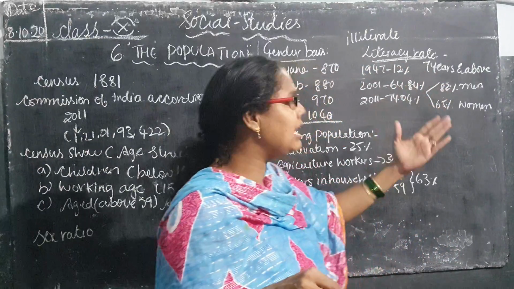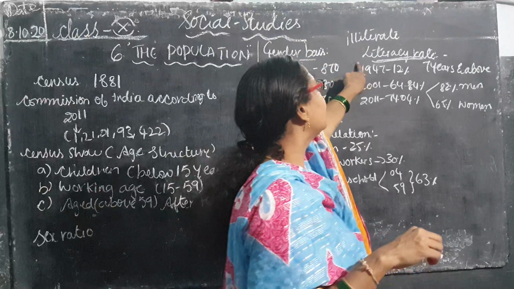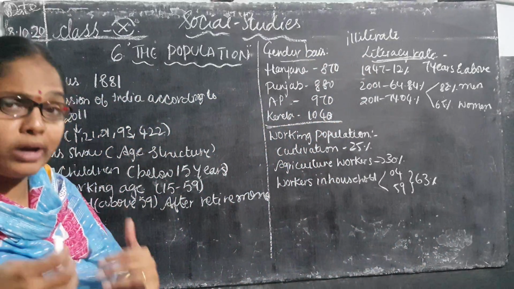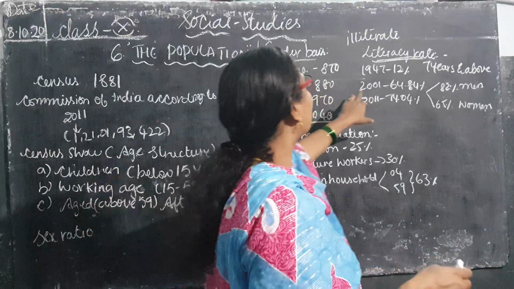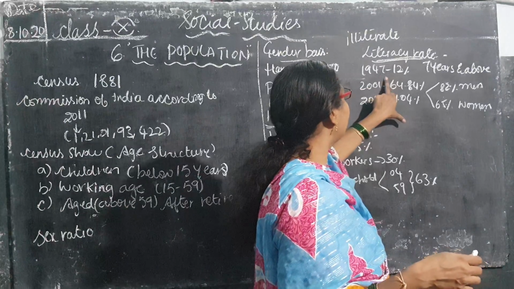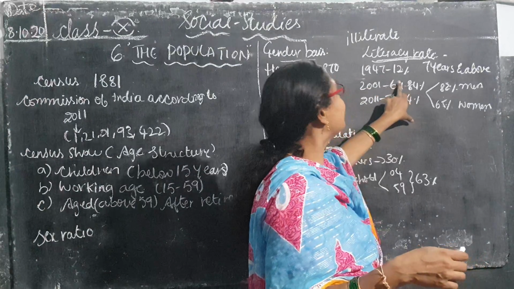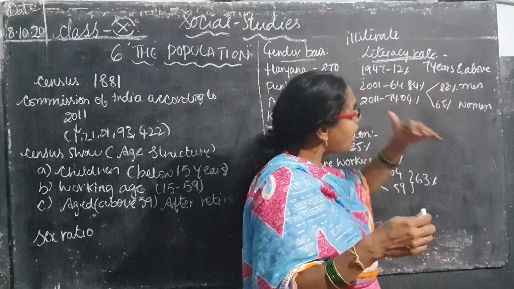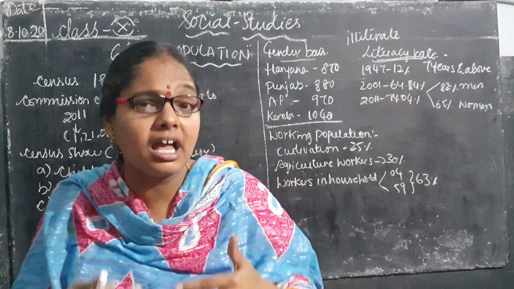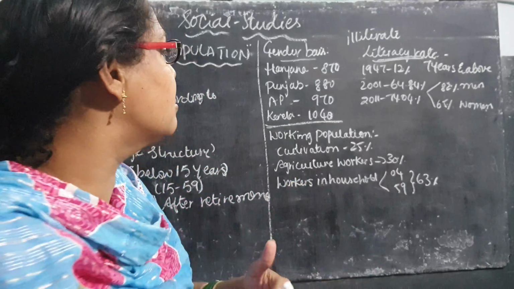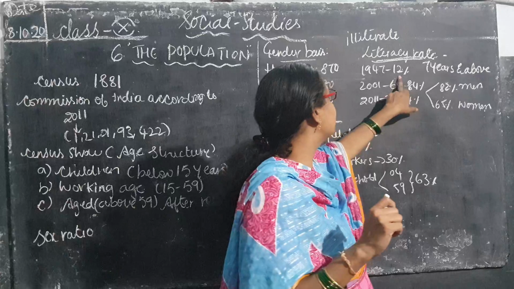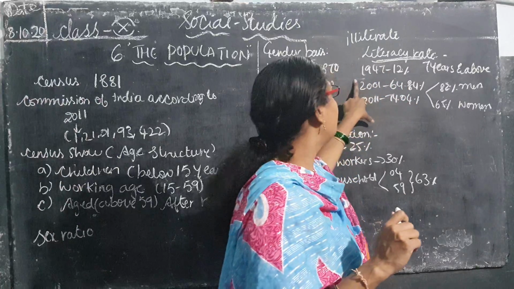Those people who are well educated will come under the literacy rate. According to the census for the year 1947, how much was it, children? 12% of people were educated, aged 7 years and above. Those children who attain the age of 7 and above, how much education rate do they attain? Only 12% according to the year 1947.